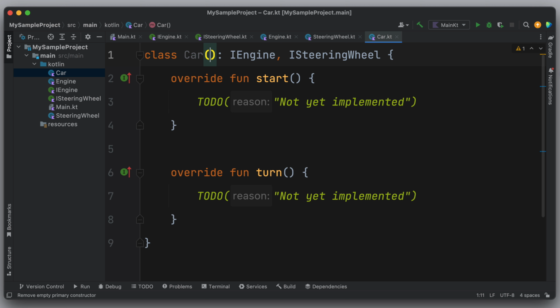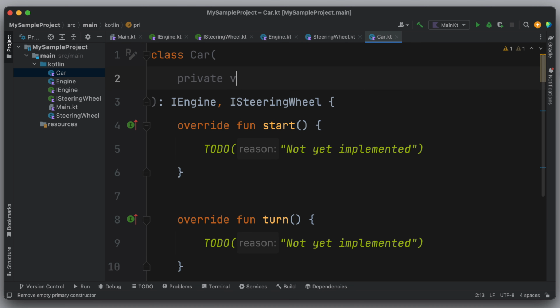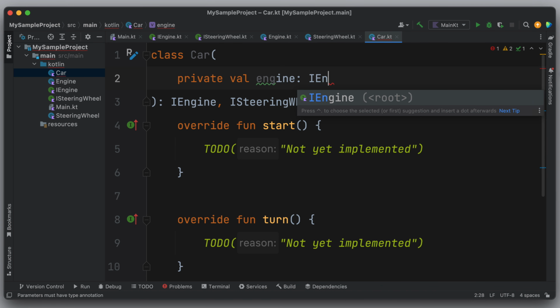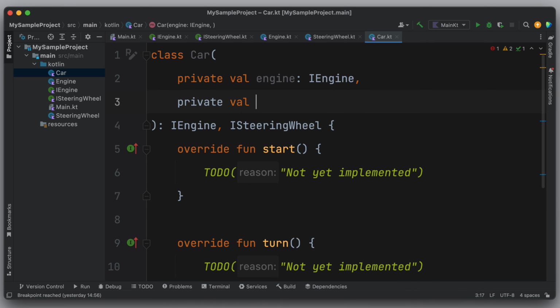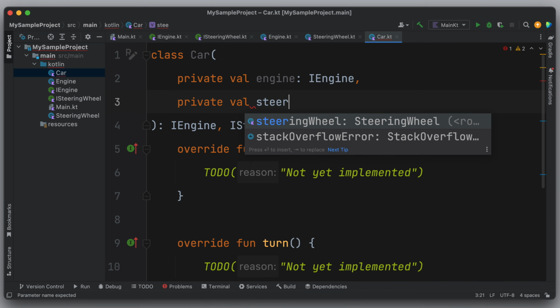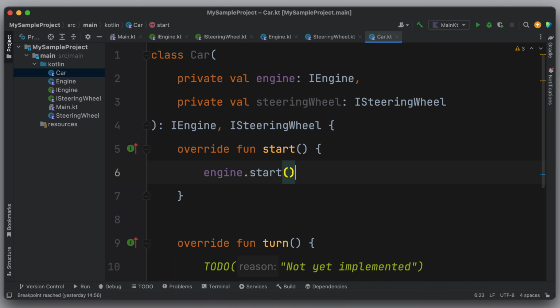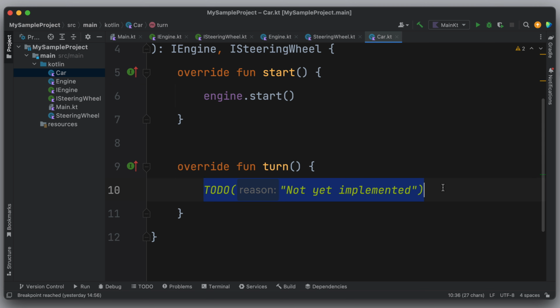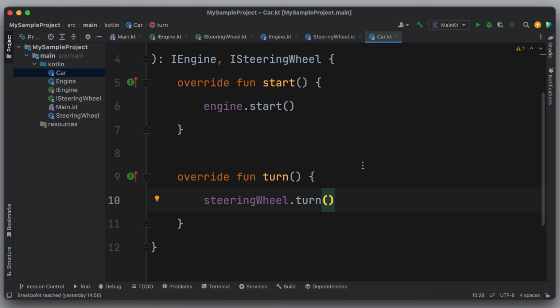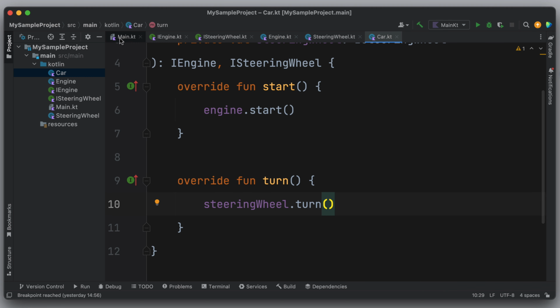So in its constructor, I write private val engine with type IEngine and private val steeringWheel with type ISteeringWheel. Now here in the start function, I write engine.start, and in the turn function, I write steeringWheel.turn. Until now, we could create a car class using the delegation design pattern. It is very simple, isn't it? Now let's write some code and test our project.